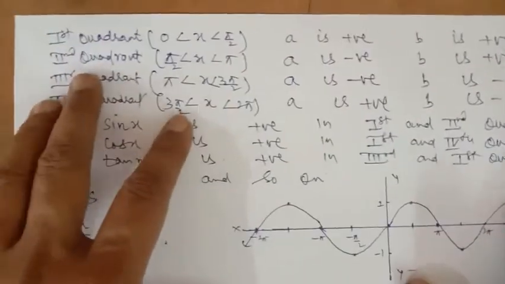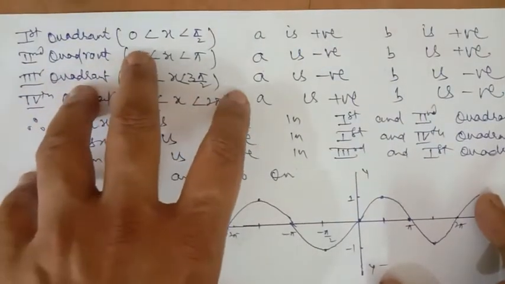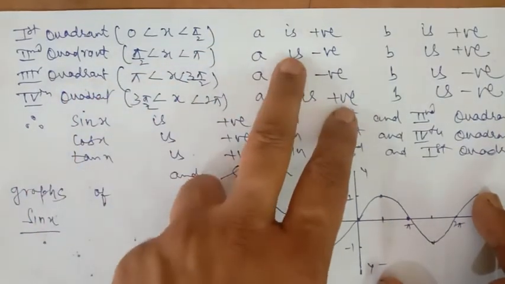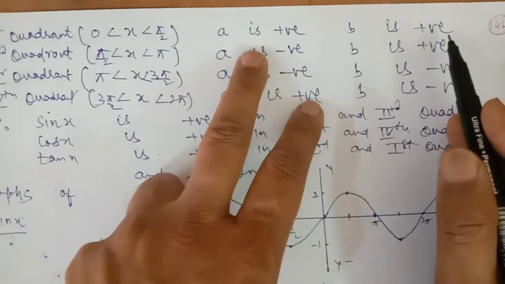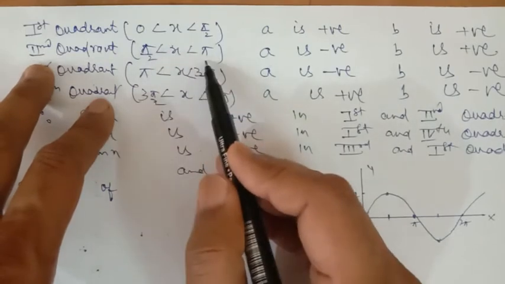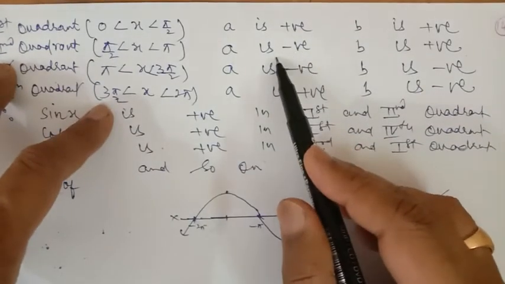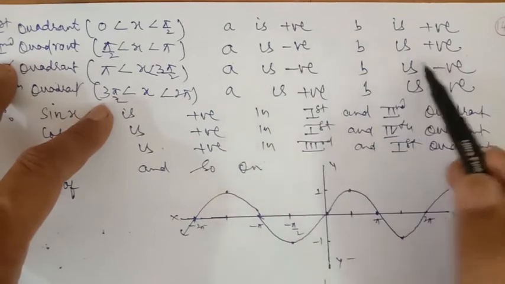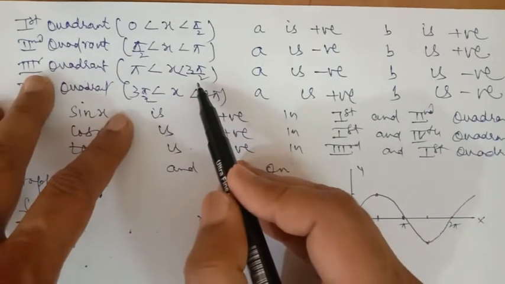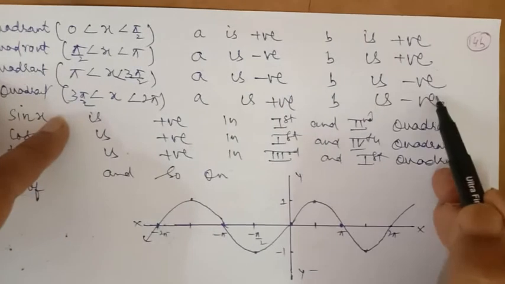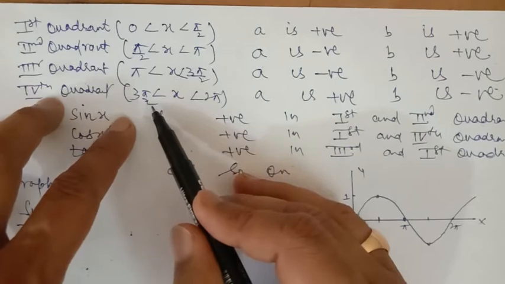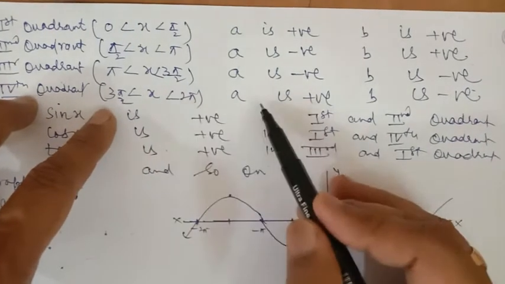So we can conclude the signs in each quadrant, excluding angles on the axes such as 0 and 90. In the first quadrant, any point has A positive and B positive. In the second quadrant, for the angle x greater than 90 and less than 180 degrees, the x coordinate A is negative and B is positive. In the third quadrant, which is an angle from 180 to 270, A is negative and B is negative. And in the fourth quadrant, more than 270 and less than 360, A is positive and B is negative.